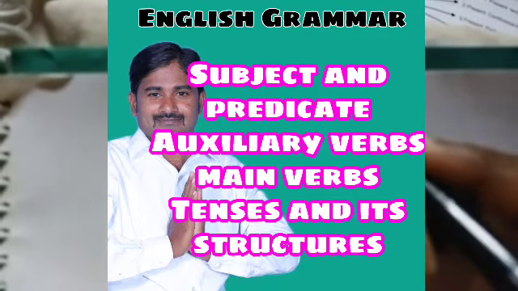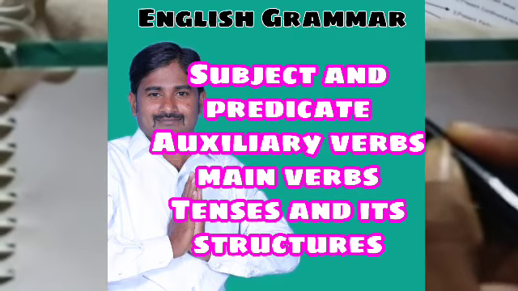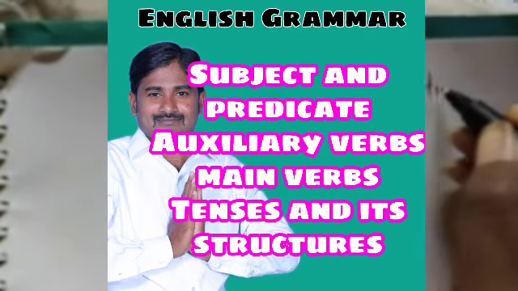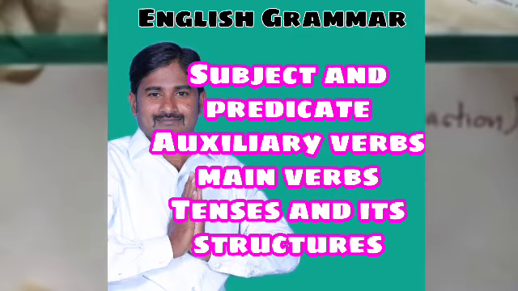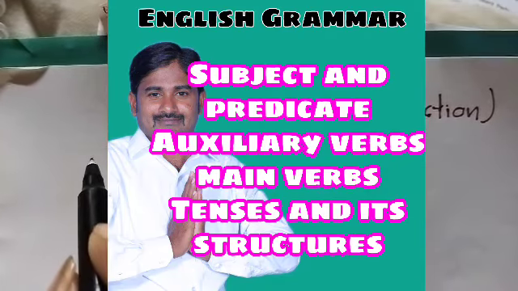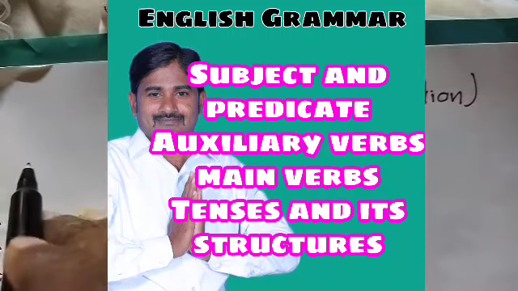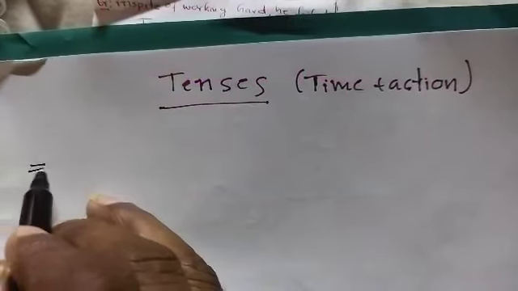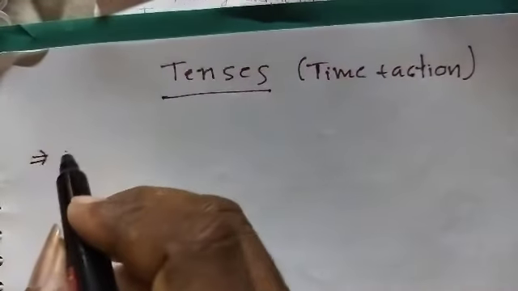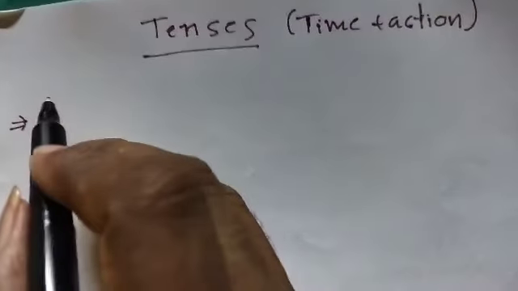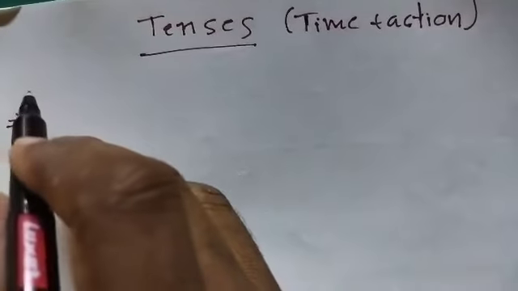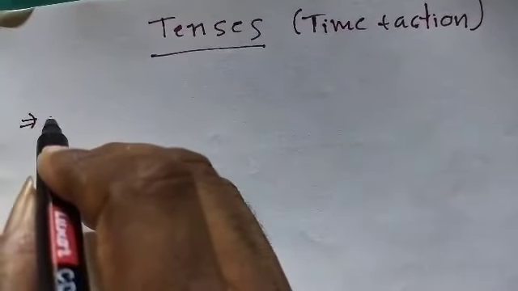It is a time, place, action. Tense is a method of referring to time. The time we can refer to in three forms. Tenses are broadly classified into three categories.